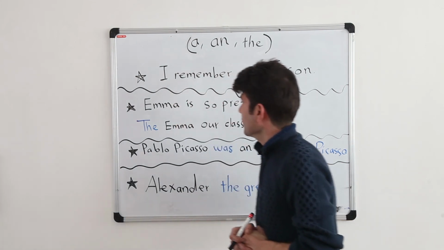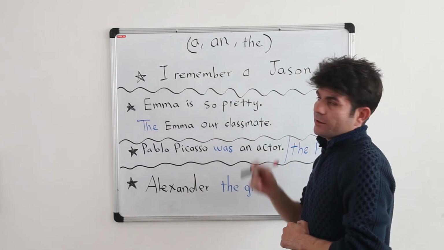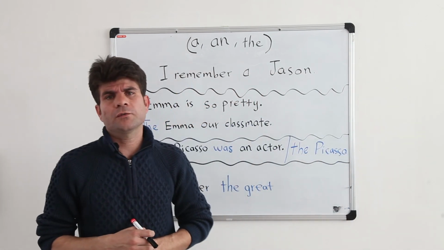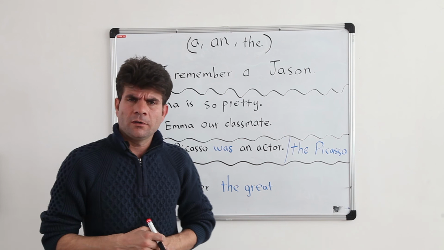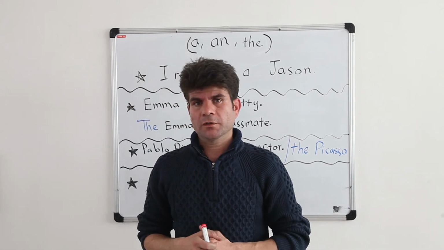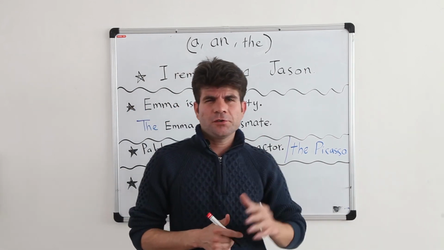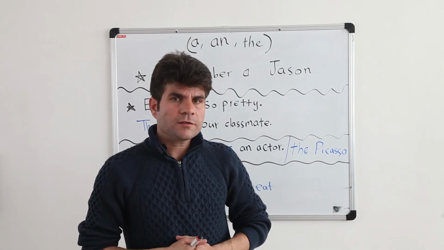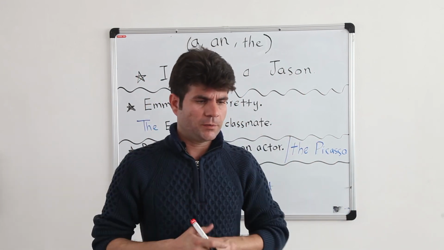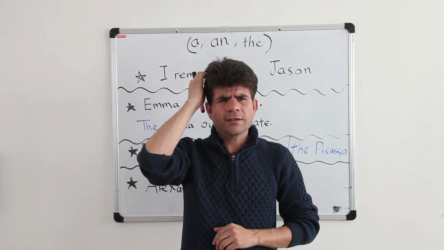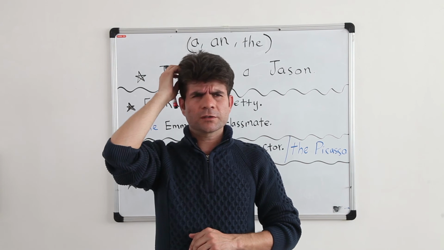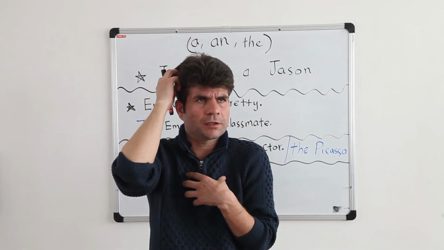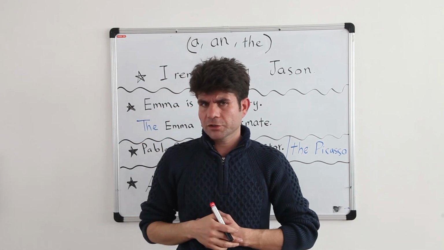Listen. I remember a Jason. How is it possible to use article a before a name? I remember a Jason. Yes, it is possible. For example, you speak with your friend and he says, you know Jason? And you don't remember any person, but you say, oh, I remember Jason. I remember a person called Jason in the class. When I was at high school, I remember a Jason.